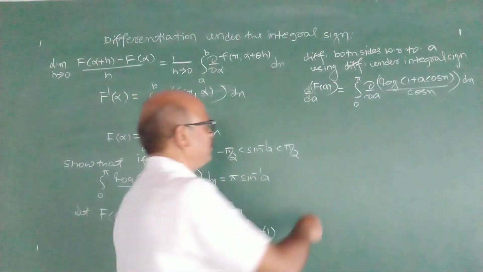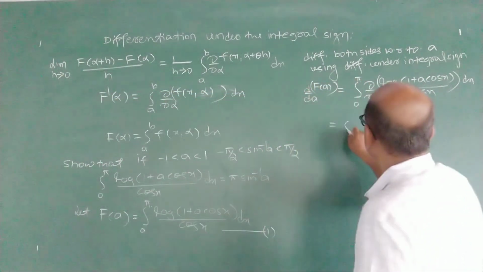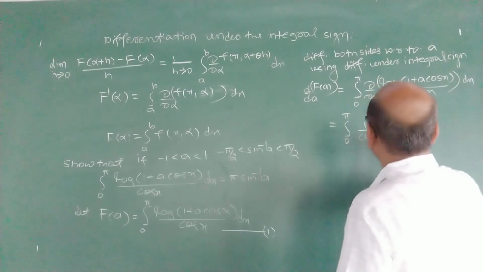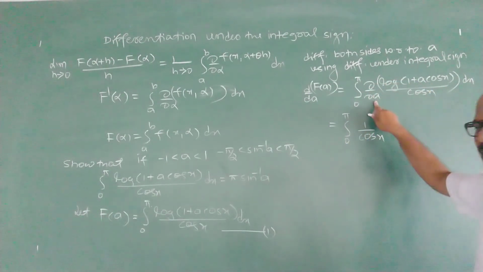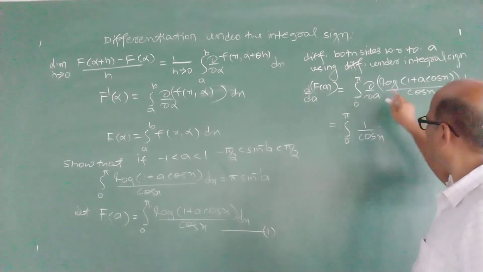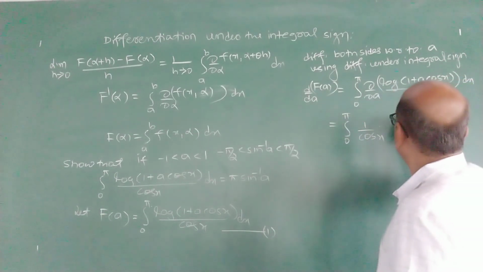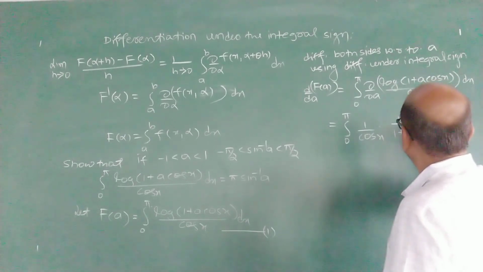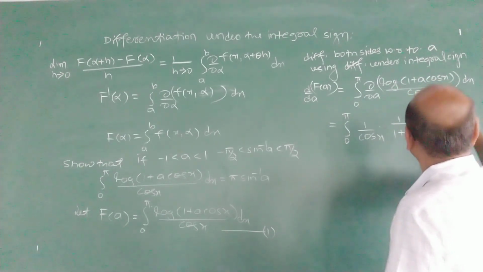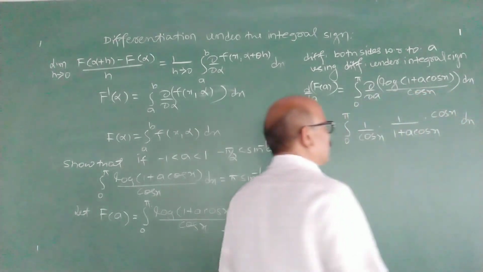We have used this. It is therefore 0 to pi, 1 upon cos x, because we are differentiating with respect to a here. Cos x is constant, x is constant. 1 upon cos x. Differentiation is 1 upon (1 plus a cos x) into cos x. Say differentiation is with respect to a.